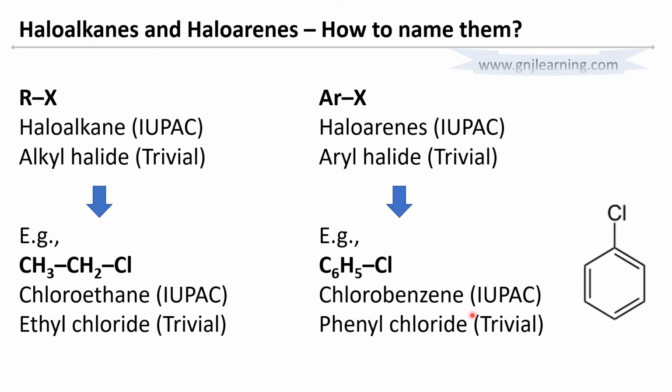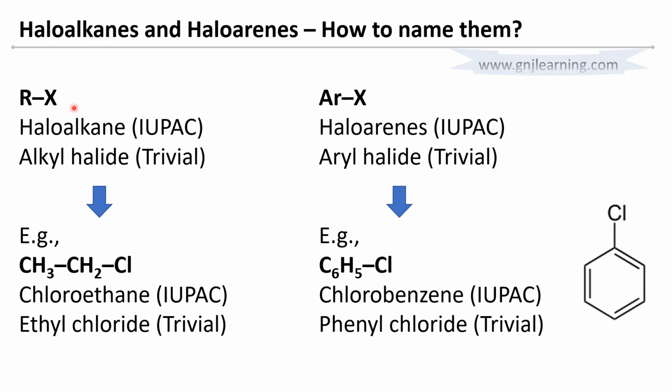While naming these compounds, there are two methods adopted. Either you can use IUPAC naming, or you can use trivial naming.